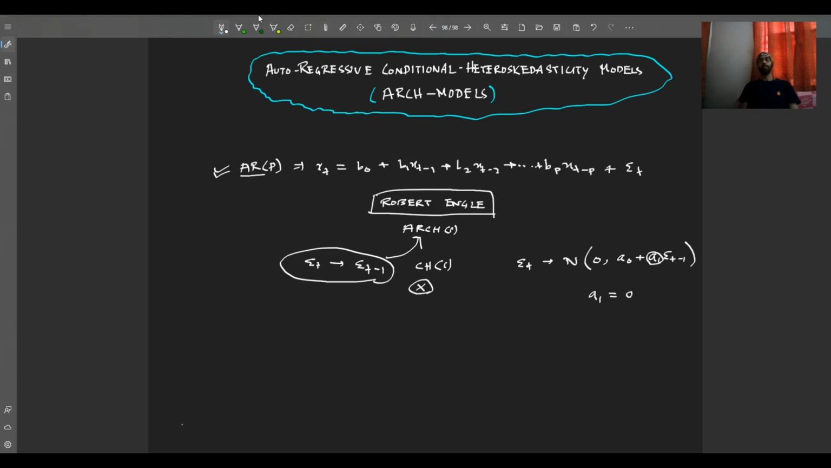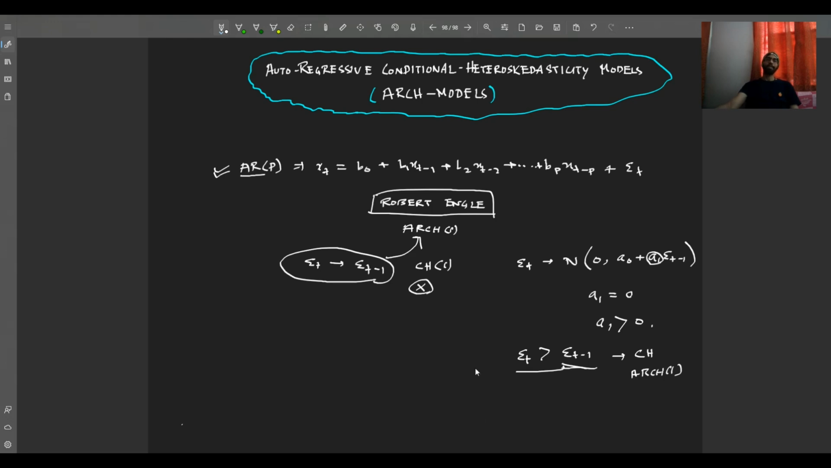Let's say there is another scenario where a1 is greater than 0. In that case, what will happen, friends? In that case, epsilon_t will always be greater than epsilon_(t-1). So epsilon_t will keep on growing depending on the previous value in this kind of scenario. So here we can say there is conditional heteroskedasticity, and the model is an ARCH(1) model. Right, friends? So this is a problematic model.